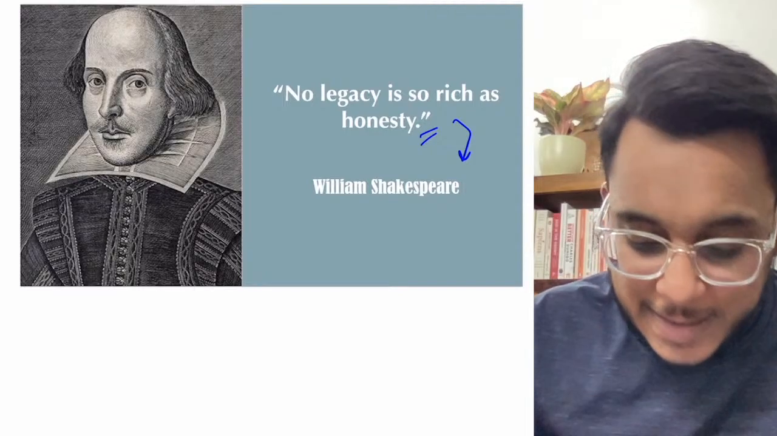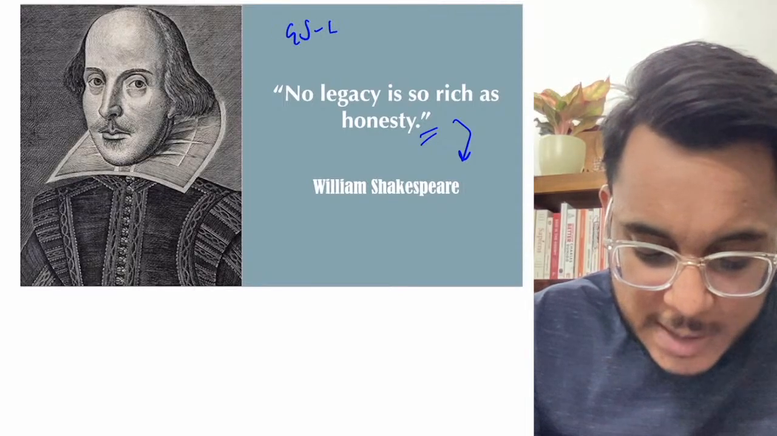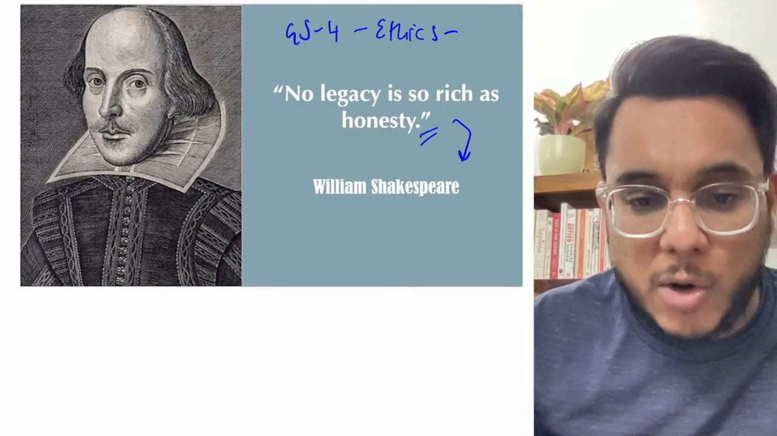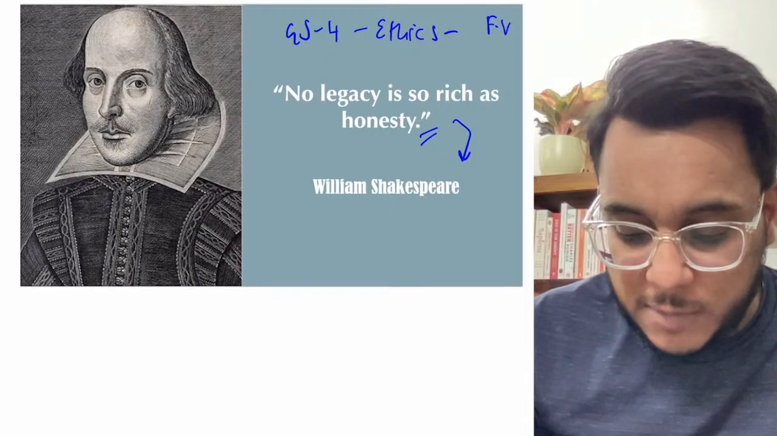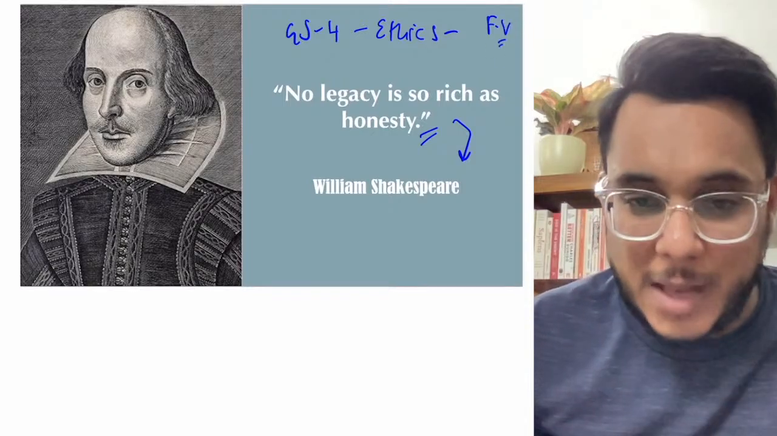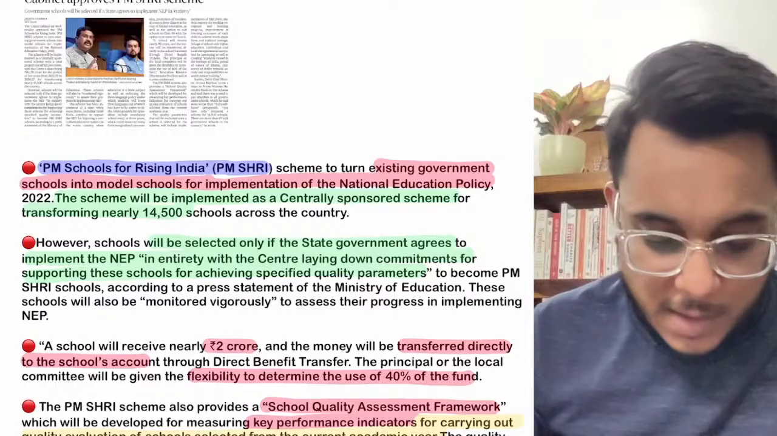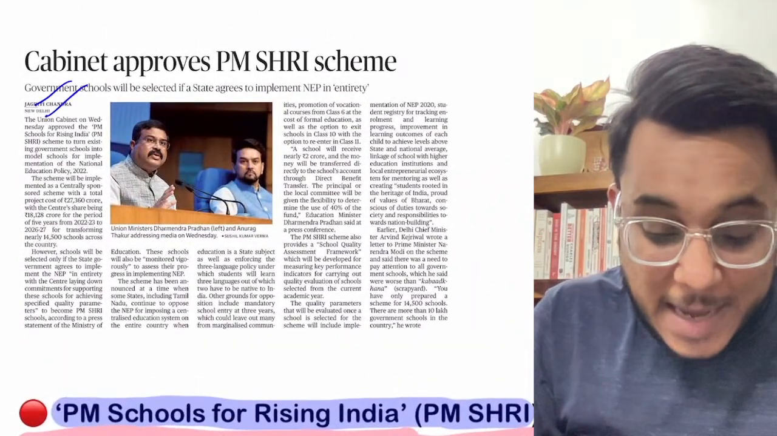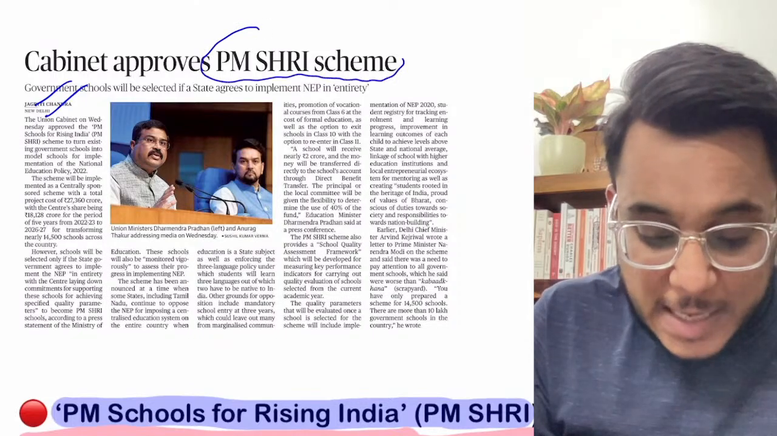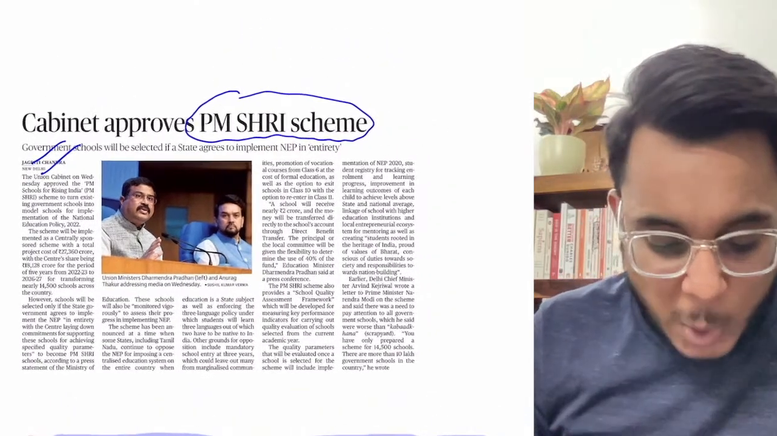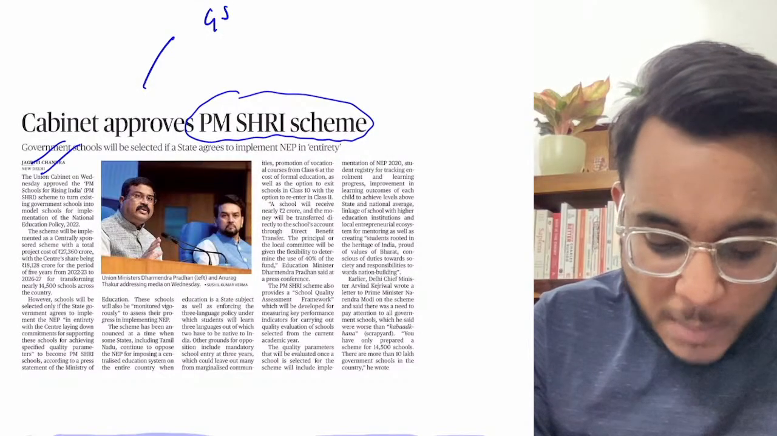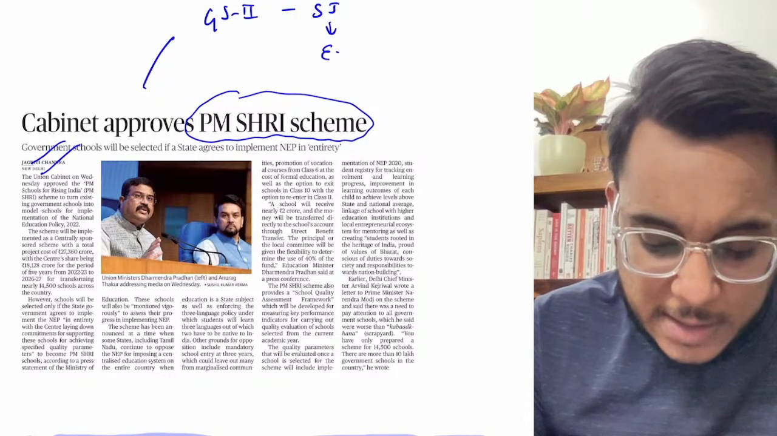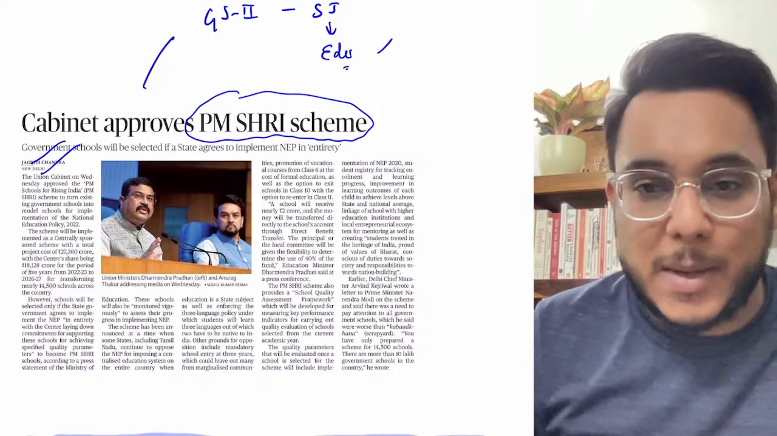Now this particular idea can be used in GS paper number 4, ethics. Within ethics there is a topic of foundational values, so within the foundational values we can use this idea. Now let's take the first article. The first article talks about the cabinet having approved the PMSRI scheme. First of all, we'll see this article with respect to GS paper number 2, social justice. Within social justice, in the topic of education, we'll see this particular topic.